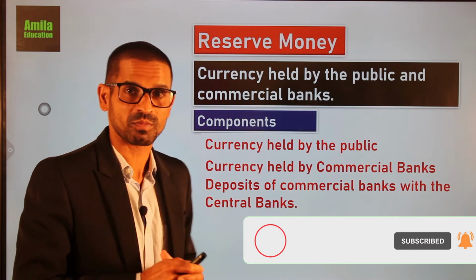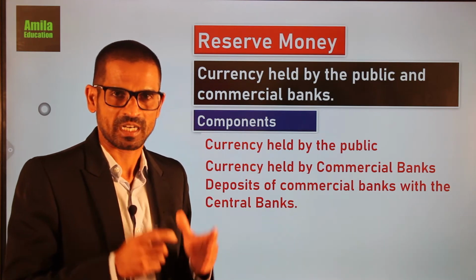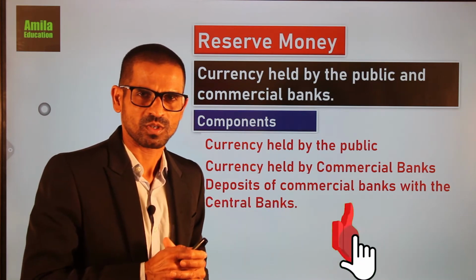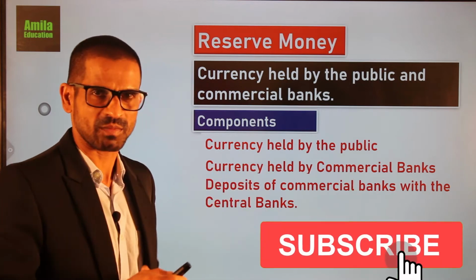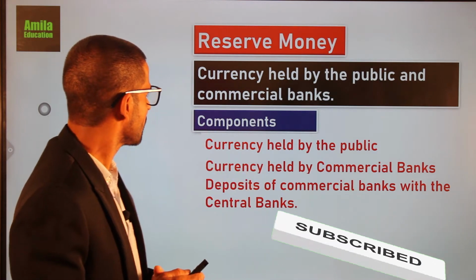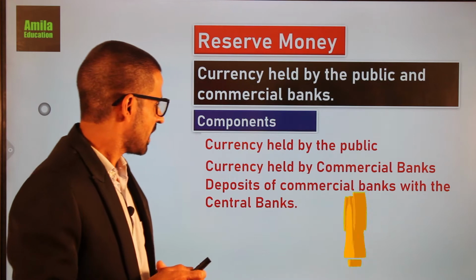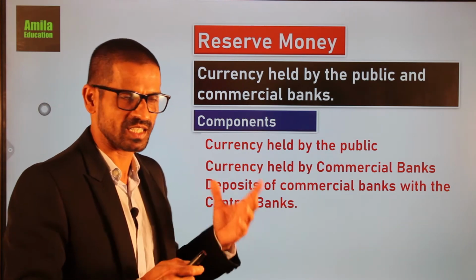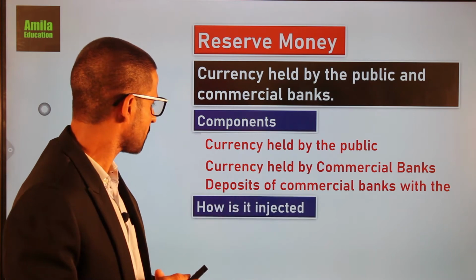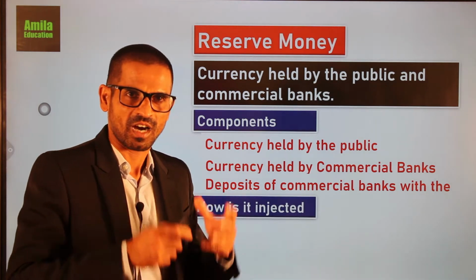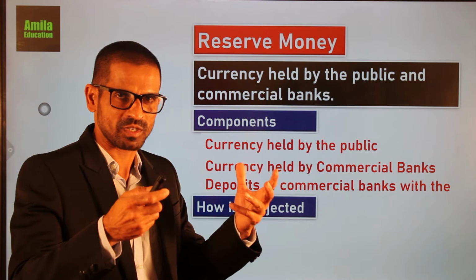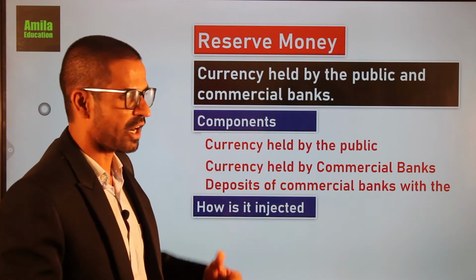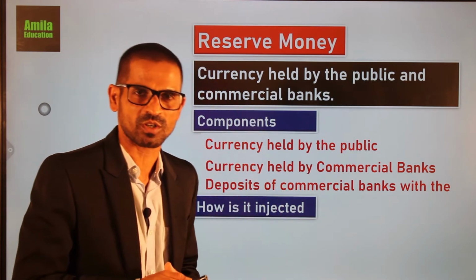Currency deposits of government agencies. At present there is no value, so I did not include it here, but it is also a component of high-powered money. And then the next area we have to study is how this high-powered money is injected. How is high-powered money, or reserve money, injected into the economy?